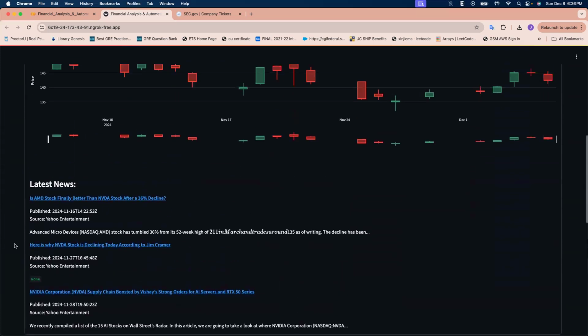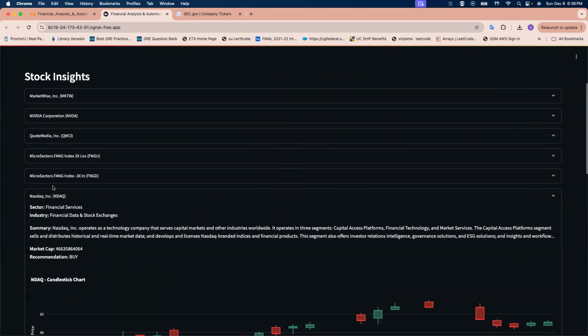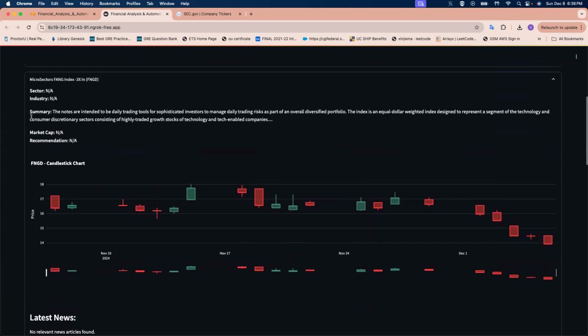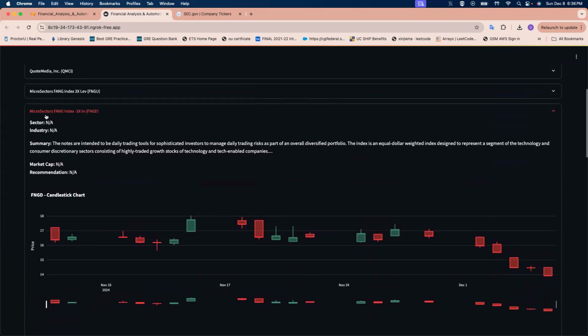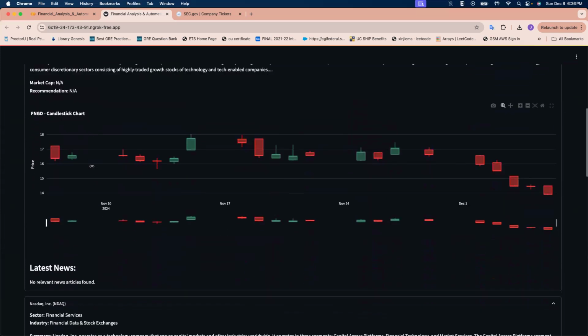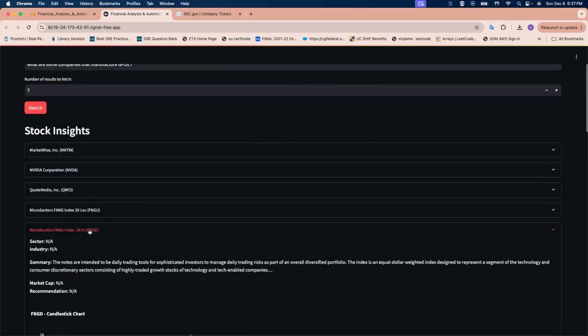And then we can also check any other company. For example, which one is this? Microsectors Bank, for example, right now doesn't have any recommendation, probably because it's not so well known.